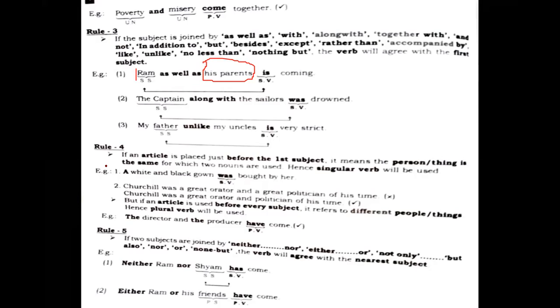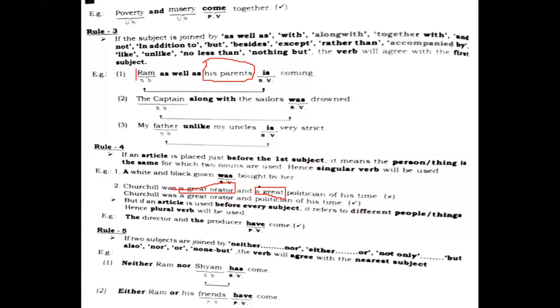Let's go to the next sentence. Churchill was a great orator and a great politician of his time, which is a wrong sentence. Why, students? Great, or great it is here. When it is given here, orator, a great is used for this, right? So why do we need to repeat this in the same sentence? Why don't we write it as in the next example?